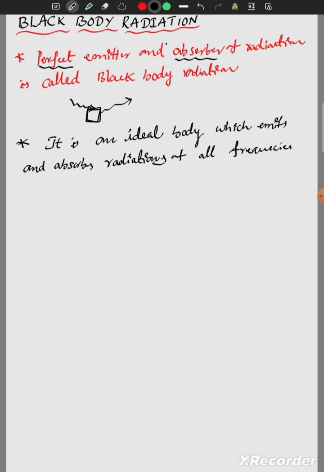It is an ideal body which absorbs and emits all types of frequencies.